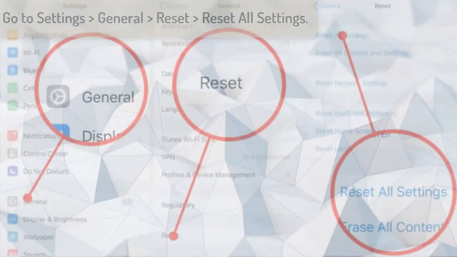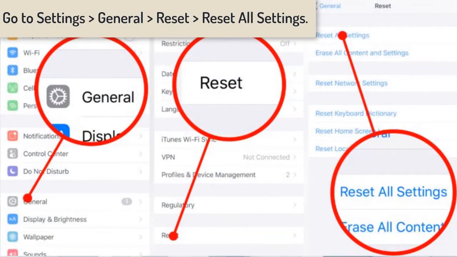Reset iPhone. You should go to Settings, General, Reset. Reset all settings.